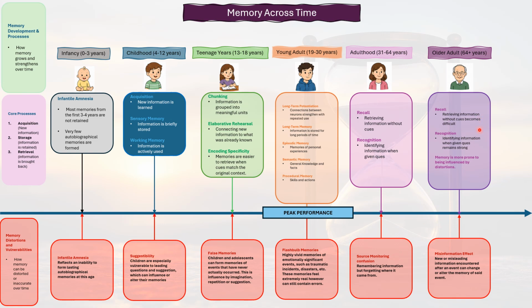Finally, in older adulthood, recall often becomes more difficult, while recognition and accumulated knowledge frequently remain strong. At this stage, memory can become more vulnerable to distortion through the misinformation effect, where new or misleading information changes a person's memory of a past event.